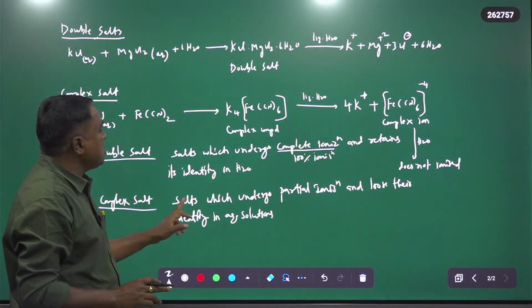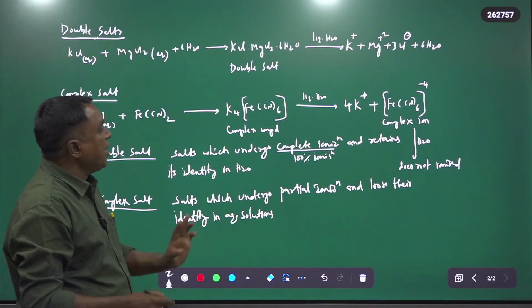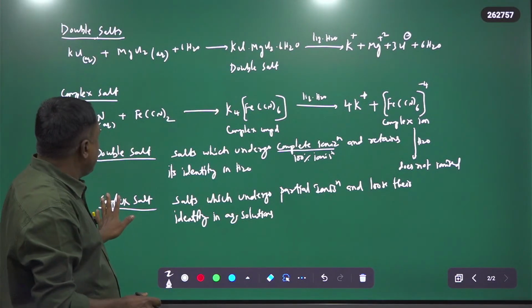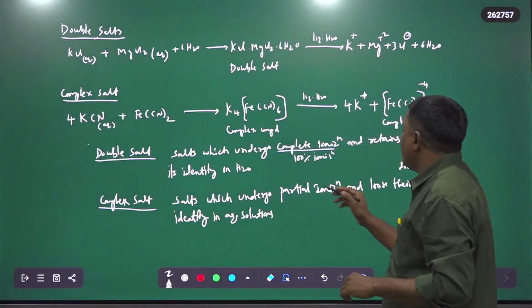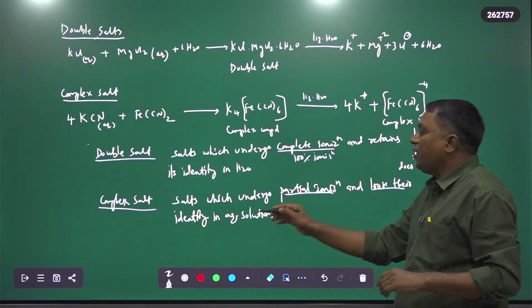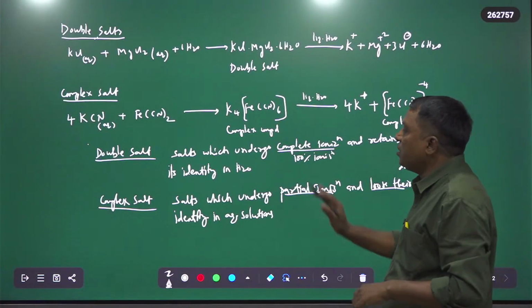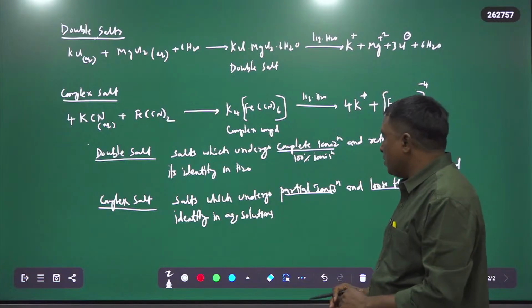Therefore, complex salt is defined as salts which undergo partial ionization and lose their identity in aqueous solution. This is the major important difference between a complex compound and a double salt.